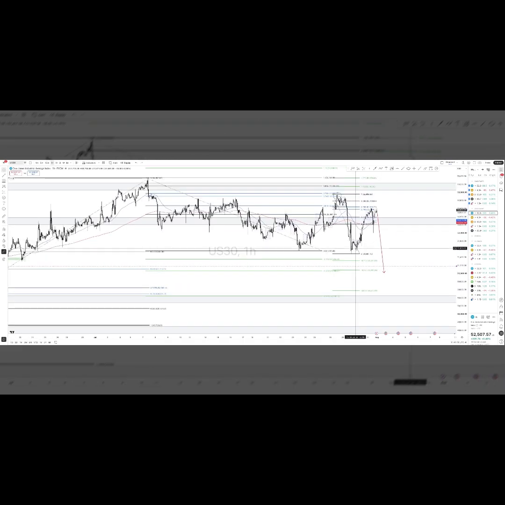So the price went back up. After this entry, the price went back up on Friday, created a supply zone, and now the price is going down to our 272 TP, which is aligned to the other 272 and 618 discount buy. But we know that the price of this structure here that was given Tuesday could go to the minus 618 TP, which is 50,000. So for US 30, we had two good entries. Also, that was a trade that you guys could have taken last week. All right, let's move on.